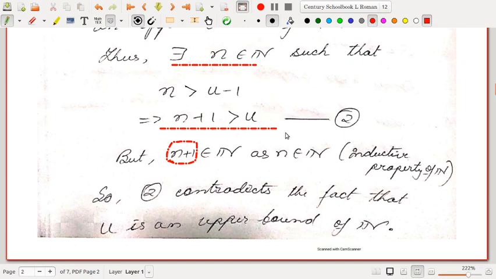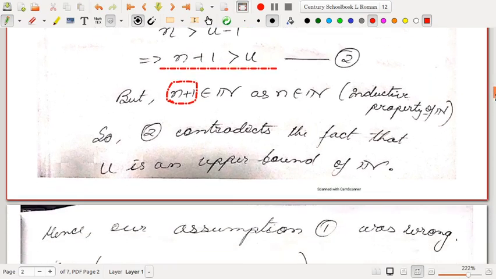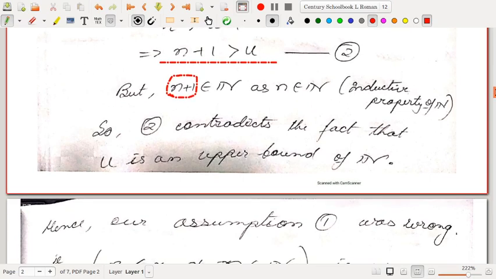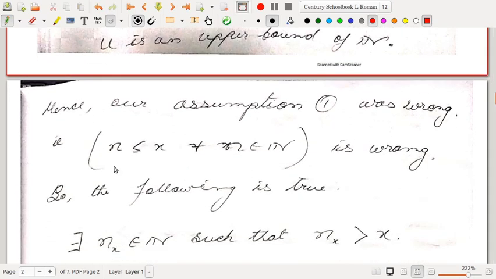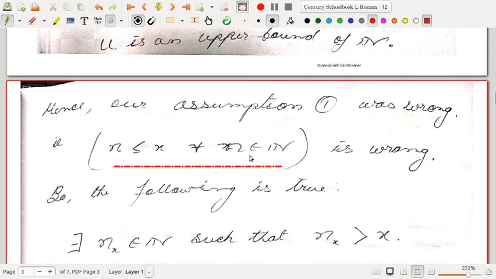But this contradicts the fact that u is an upper bound of N. Upper bound means every natural number should be less than or equal to u, but here we end up with a natural number which is greater than u. That contradicts the fact that u is an upper bound of N. Hence our assumption was wrong. What was wrong? n less than or equal to x for every n belonging to the natural numbers. That means what is true? There exists an n_x belonging to N such that n_x is strictly greater than x.